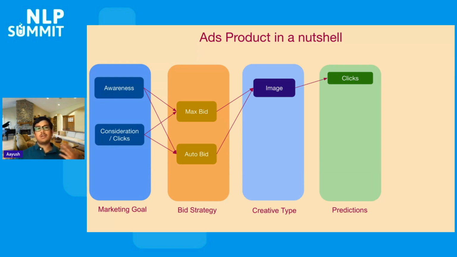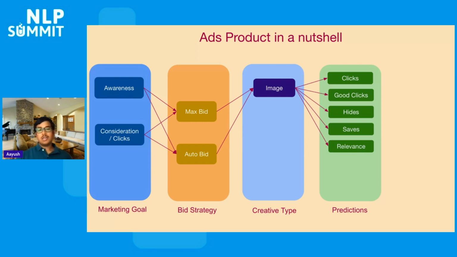Now, to bring these products into production and to the users, we need to understand, in every context that the user is in, what the probability of a click event is. These predictions are based on machine learning models. Just predicting clicks on the platform might not be the most relevant. We also need to capture the user intent and how good the new content is for the particular user. That's characterized by other supplementary labels like good clicks, hides, saves, and relevance. For each of these objectives, we have a machine learning model that makes these predictions.